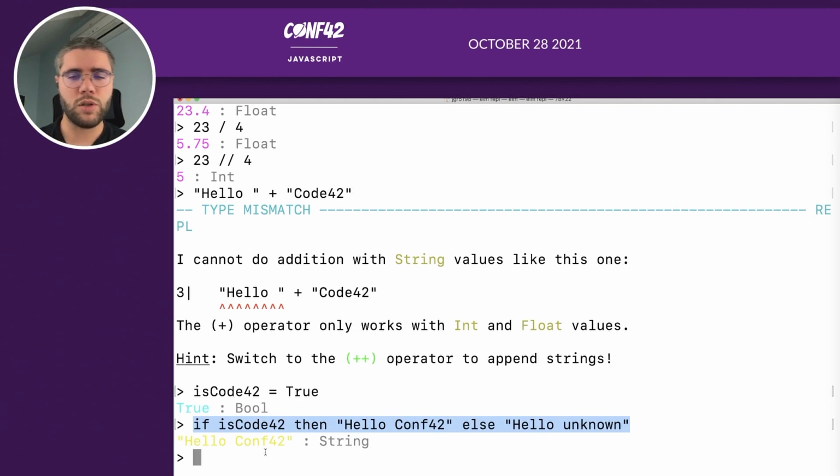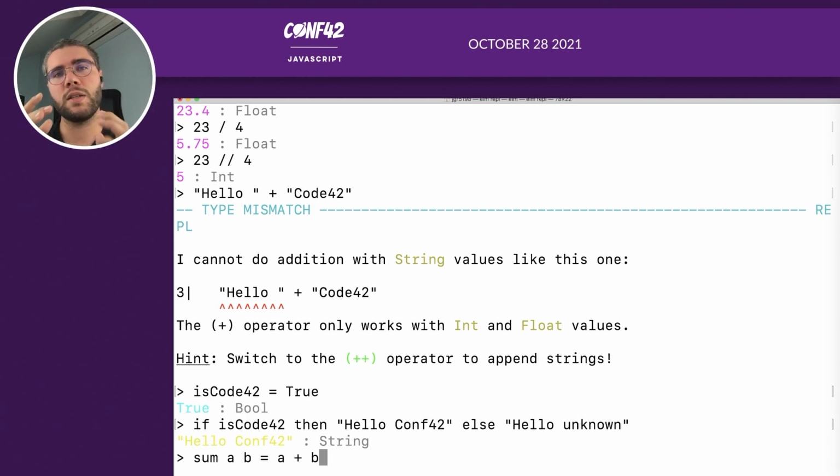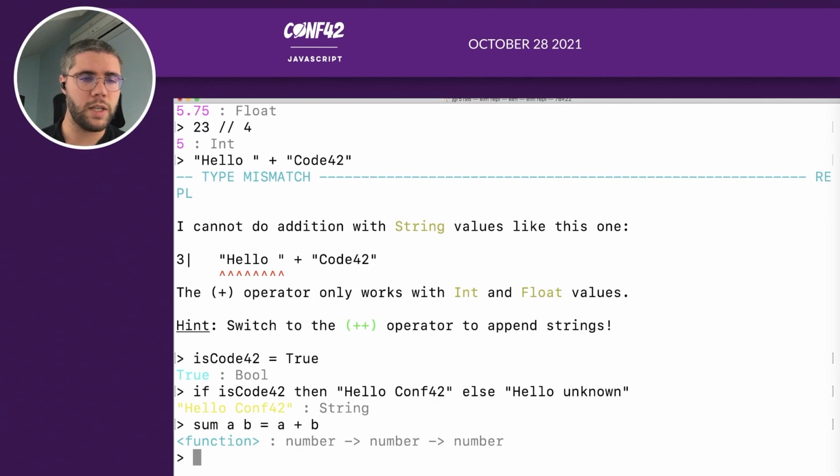Okay. So we have condition. It's a functional language. So let's create a function. To declare a function, you just have to write the name of the function, the parameters. So here, let's say we have two parameters, A and B, and equals to the body of the function. So here it will be A plus B. So as you can see, the syntax is really simple, really straightforward. Not a lot of characters to type, so pretty nice.